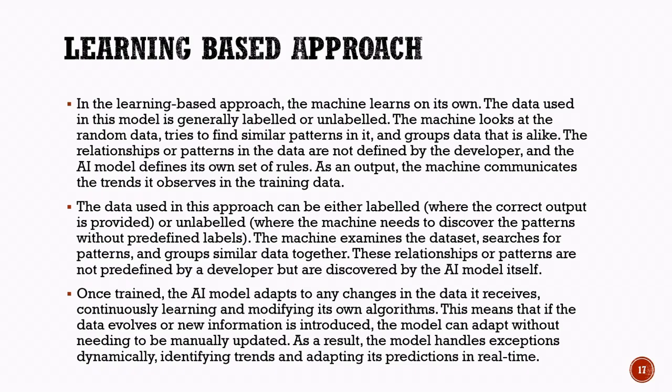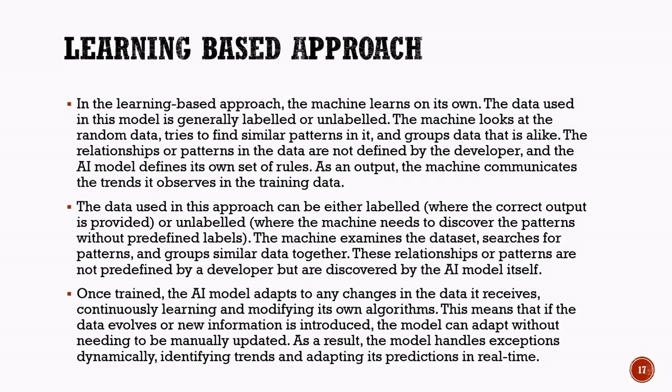As the model analyzes the data, it searches for similarities, trends, and relationships. It then groups similar data together and develops its own set of rules based on what it learns. These rules are not explicitly programmed by a developer but are created by the AI during the learning process. Another important feature of learning-based AI is its ability to adapt. Once the model has been trained, it can continue learning from new data and adjust its algorithms when necessary.